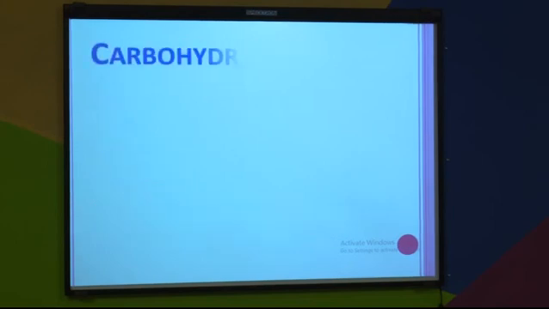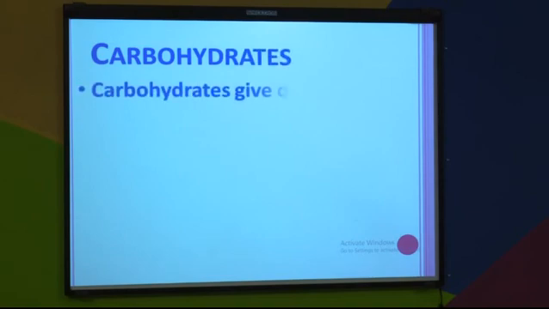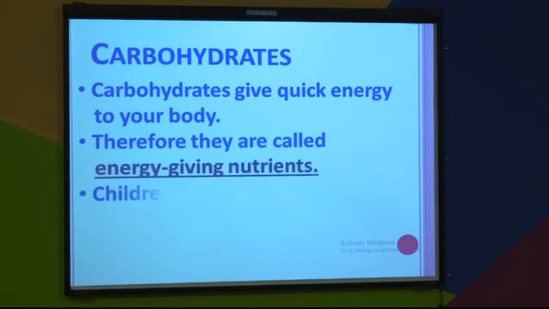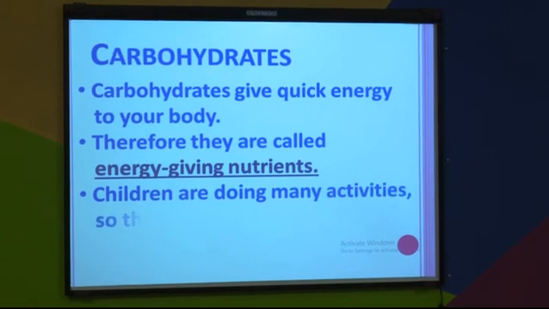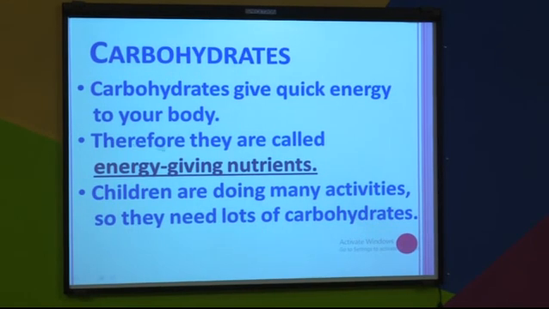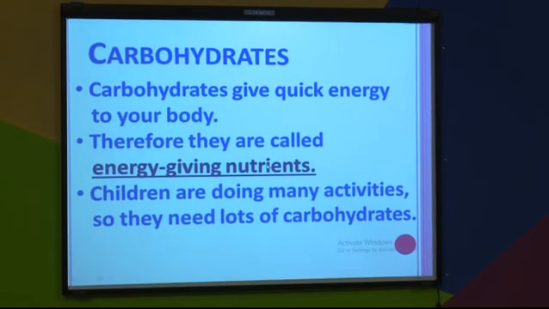Let us recall what carbohydrate is. Everybody remember what we learned about carbohydrate. Carbohydrates give quick energy to your body. Therefore, they are called which type of nutrient? Do you remember what we learned in the last lesson? As carbohydrates give you quick energy, they are called energy giving nutrients, and children are doing many activities, so you need lots of carbohydrates. To get a proper amount of carbohydrates, you need to eat carbohydrate rich food.